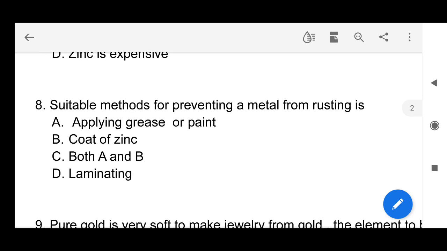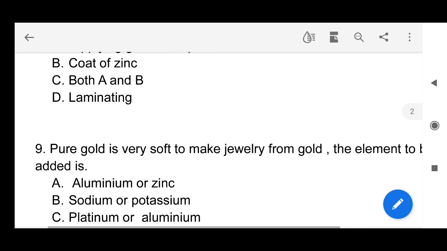Next, see here, suitable methods of preventing a metal from rusting. Rusting is a natural process. When metals like iron are exposed to air in the presence of moisture, rust is formed. So we can protect through applying grease or paint or a coat of zinc. So see here, our answer is option C, both A and B. Coating of zinc is also known as galvanization.